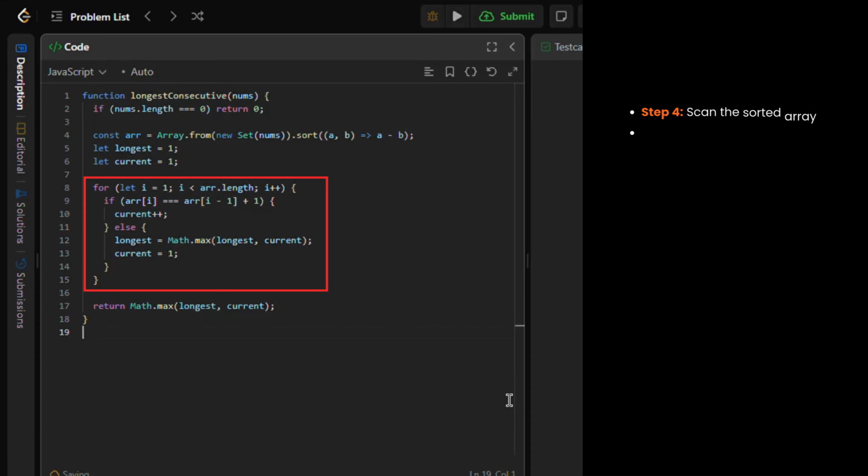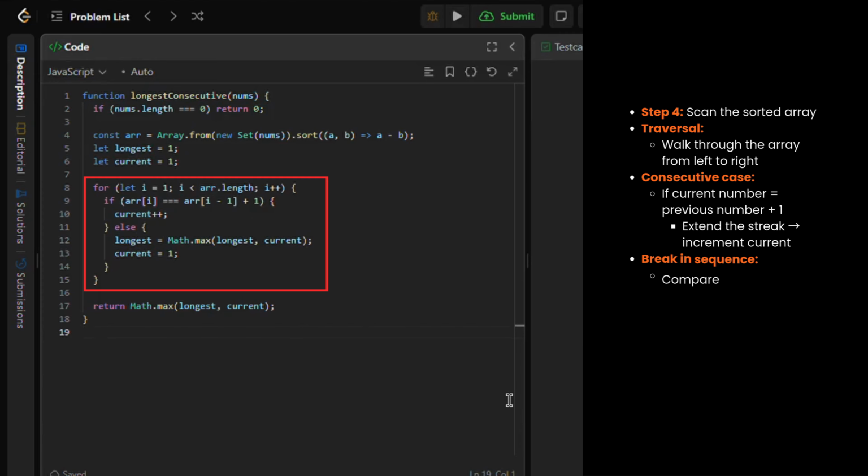Here we walk through the sorted array from left to right. If the current number is exactly 1 more than the previous, we're still consecutive, so we grow current. If it's not, the streak is broken, so we compare current with longest, update longest if needed, and reset current back to 1 to start a fresh streak.